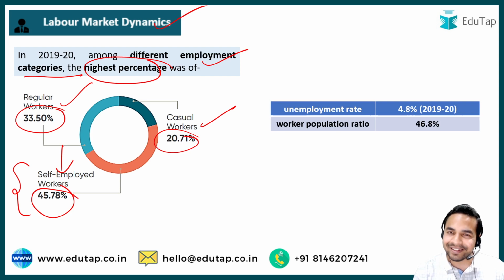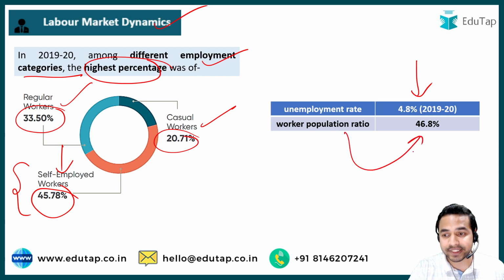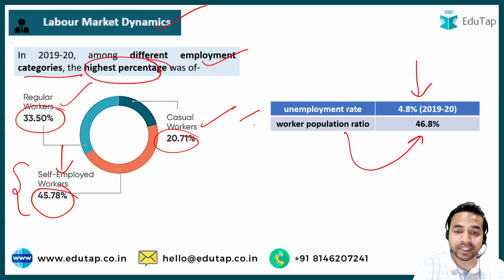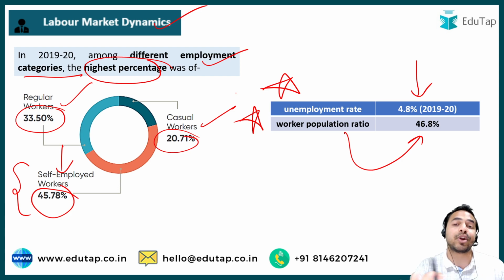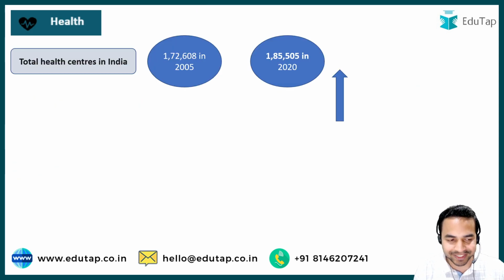Now apart from that, this report also tells us about the unemployment rate in India, which was 4.8 in 2019-2020, and when we talk about the worker population ratio in India, it was 46.8%. Once again, these are very important dimensions that you are required to remember, the very important findings from this report across the area of labor market dynamics, from the exam point of view.